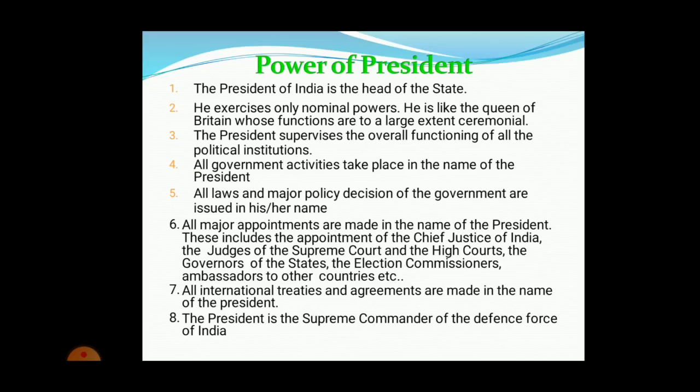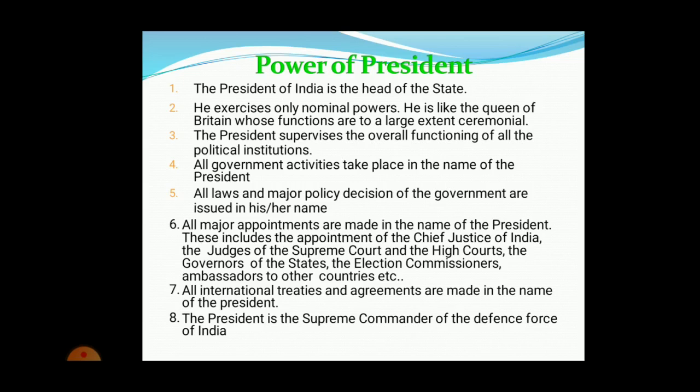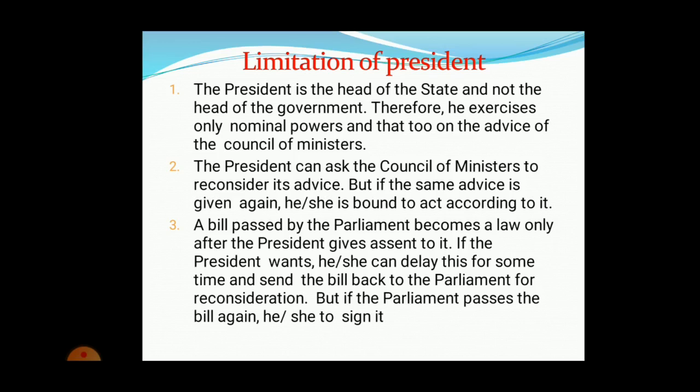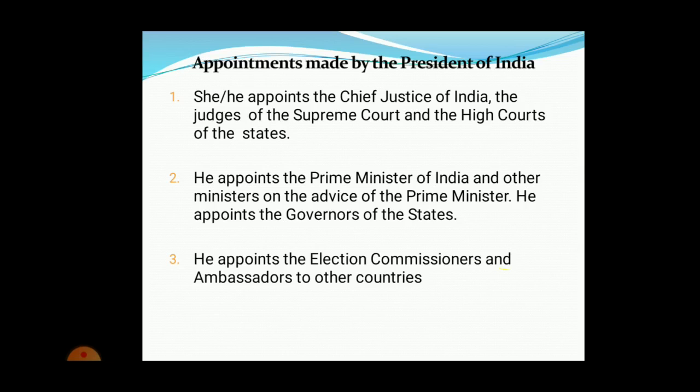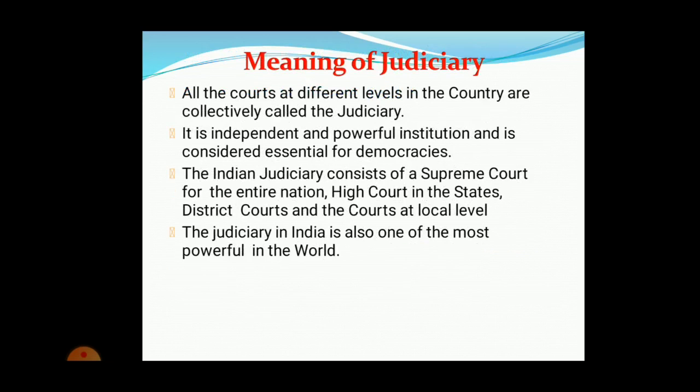We are dealing with the class 9 Civics chapter, Working of Institutions. We have seen about the powers of the president in the previous class. We saw how the president is elected, and that the president has different powers, similar to the prime minister. We also saw the limitations of the president, how he is appointed, what he has to do, and when he has to make his own decisions. All those things we saw in the previous class.